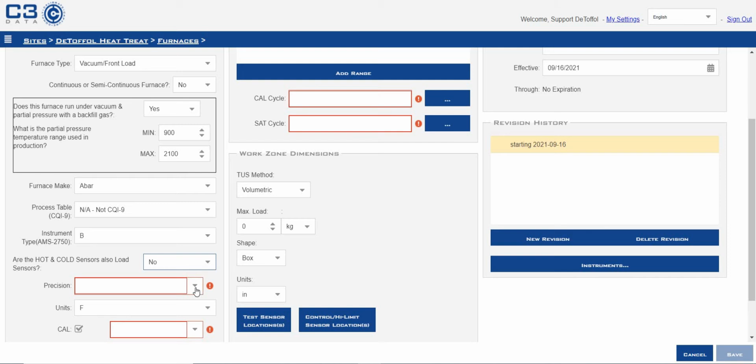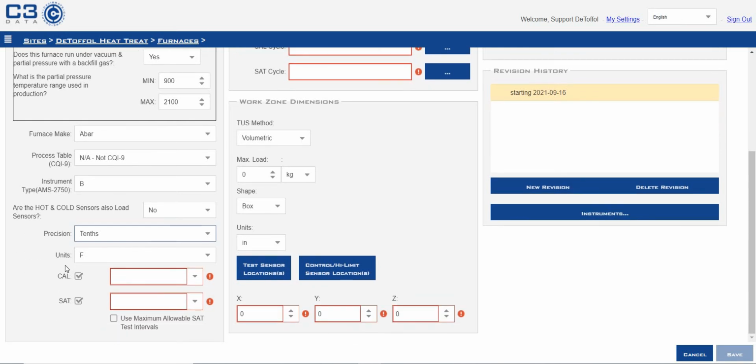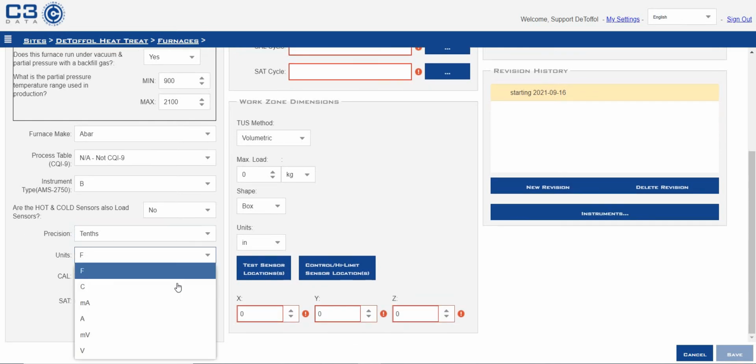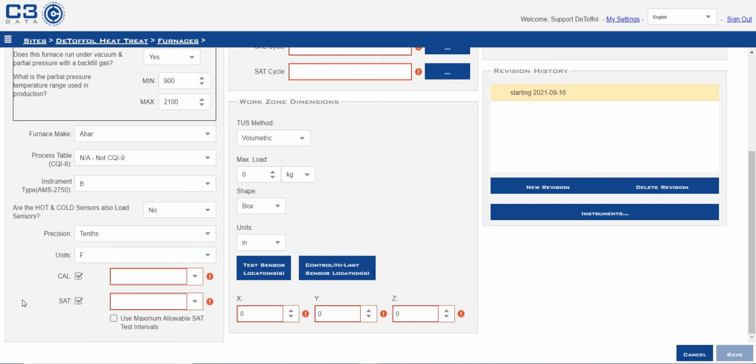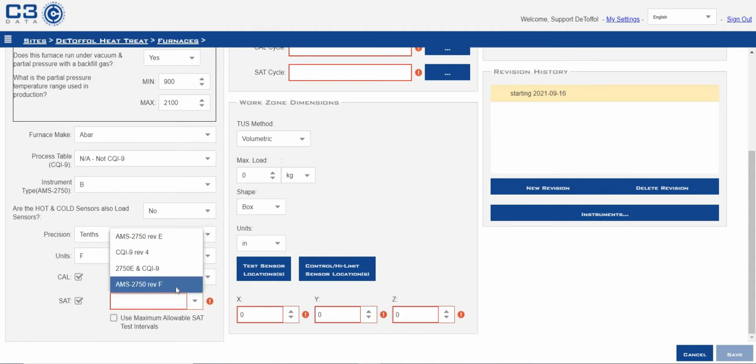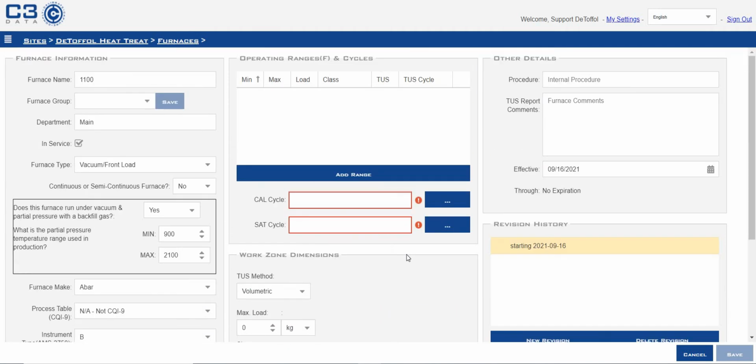Precision is where you want your decimal point to be in the temperatures. I want this one in tenths of a degree. Units: Fahrenheit or Celsius, milliamps, amperage, millivolt, voltage. This is a Fahrenheit running furnace. Calibrations are going to run to AMS 2750F as well as the SATs.